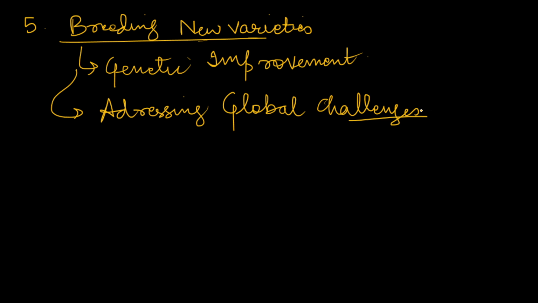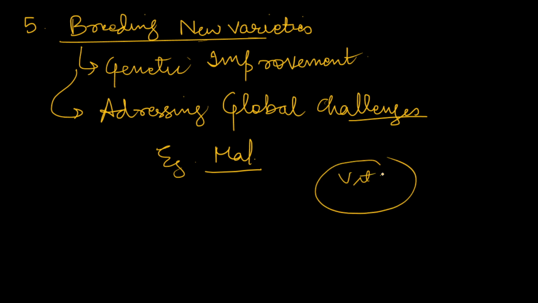Crop genetic resources are crucial for breeding crops that can address global challenges such as hunger, malnutrition, climate change, etc. For example, we can take malnutrition only. Suppose there is a community which is highly lacking in vitamin A. So what can we do? Using some wild relatives or other things, we can get some varieties which are rich in vitamin A, and that vitamin A can be given to this community which is lacking it. So it can help to fight malnutrition also.